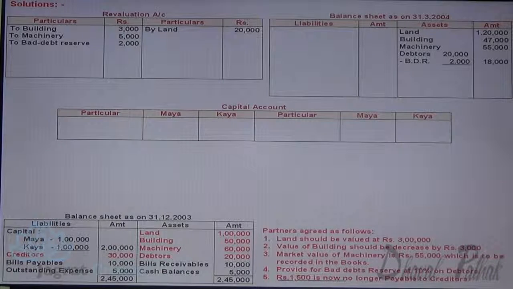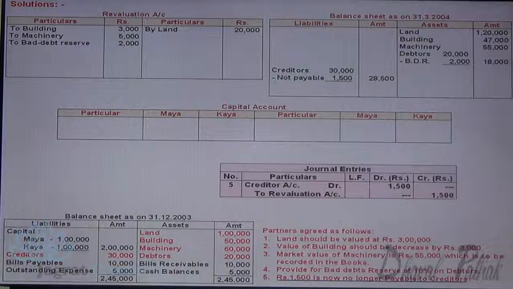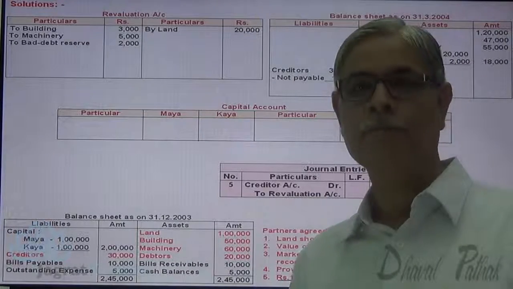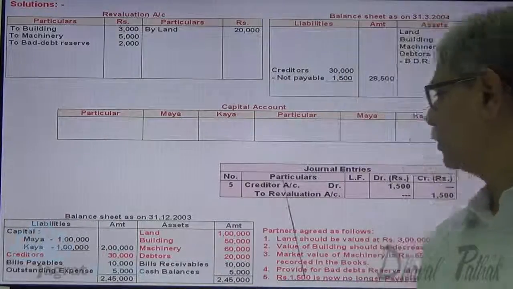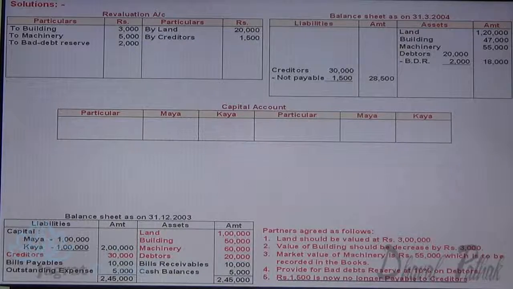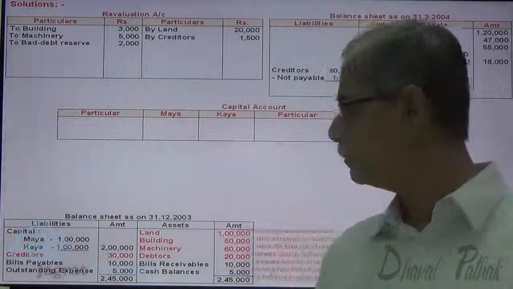1,500 no longer payable. Creditors 30,000 minus 1,500 not payable. Journal entry for that creditors account debit to revaluation account credit. Decrease in liabilities again, it is to be credited to revaluation account. Now, these are the revaluation adjustments taken into consideration.